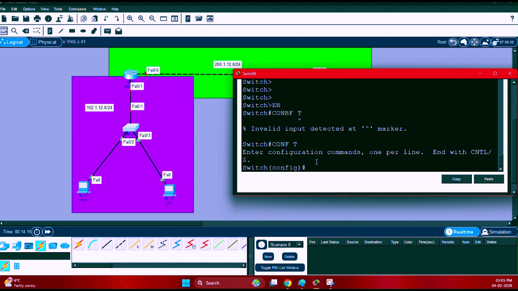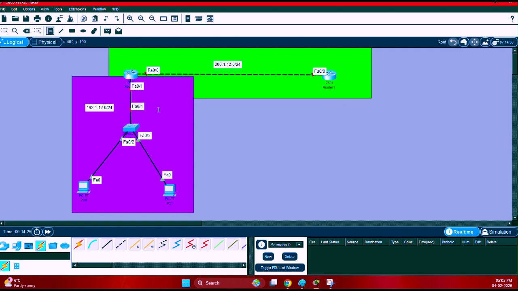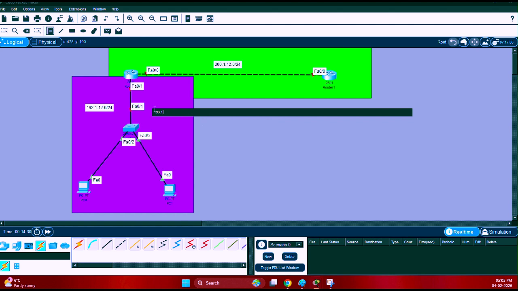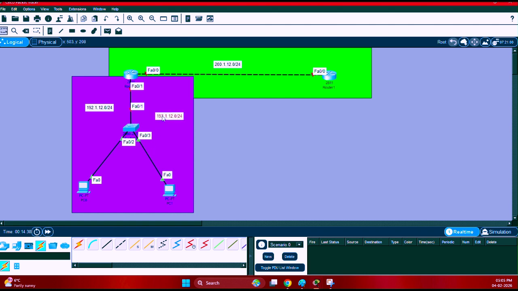If we have here two PCs, PC0 and PC1, for example, this PC has to be connected with, I'm going to do the IP address here, 192.1.12.0/24. This means that now you have to try to understand. This means that one PC will work on this IP address, another PC will work on this IP address.